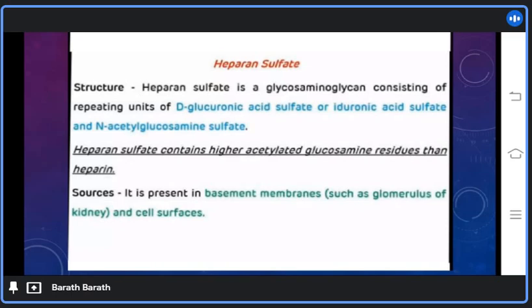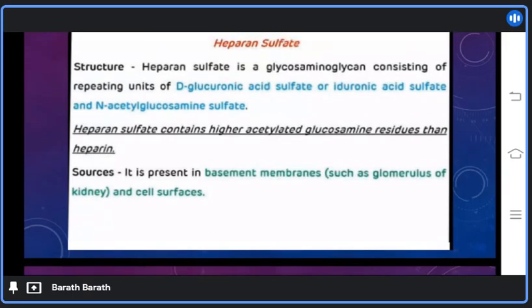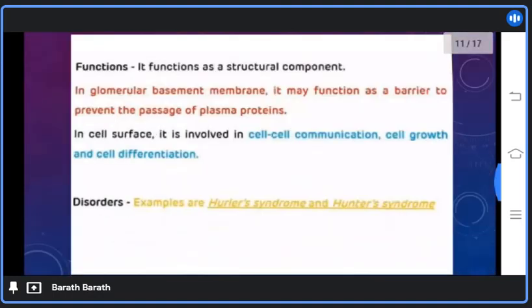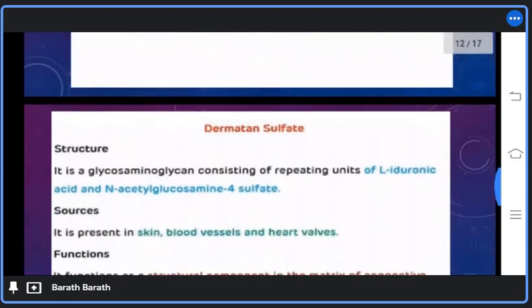Sources of heparan sulfate. It is present in basement membranes such as the glomerulus of the kidney and on cell surfaces. Function of heparan sulfate. It functions as a structural component in glomerular basement membranes. It may function as a barrier to prevent the passage of plasma proteins. On the cell surface, it is involved in cell-cell communication, cell growth and cell differentiation. Disorders. Examples are Hurler syndrome and Hunter syndrome.